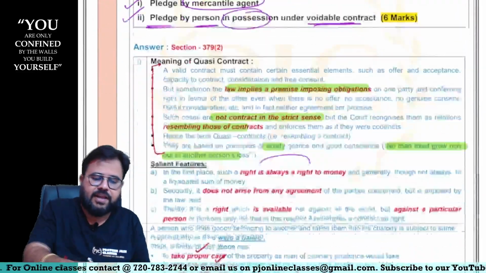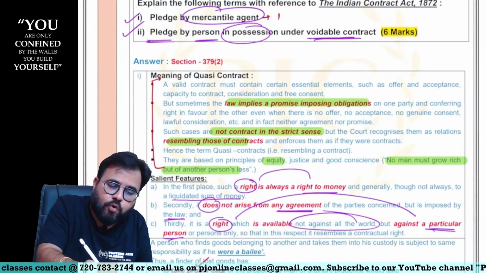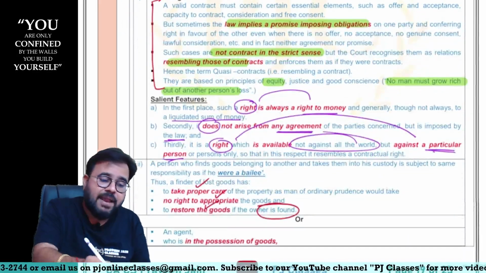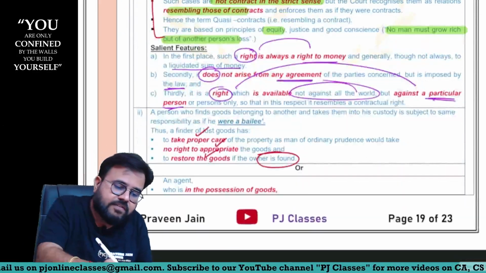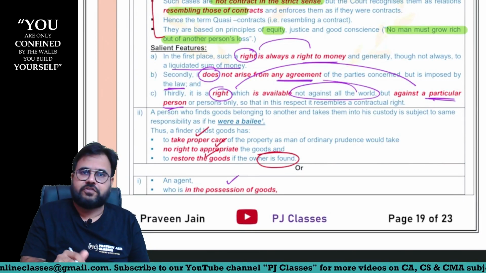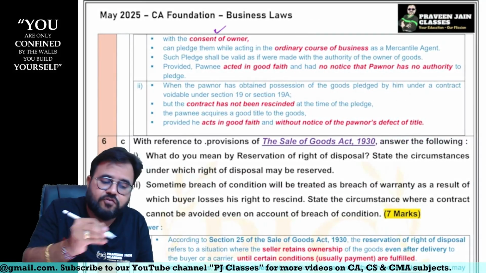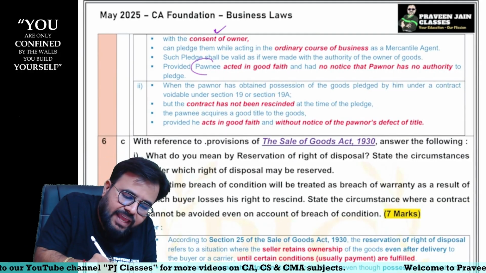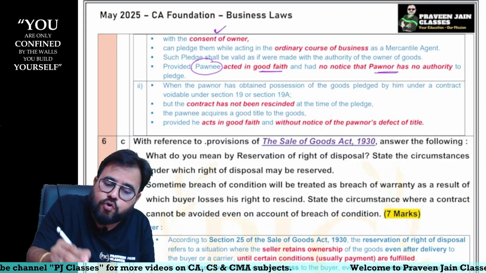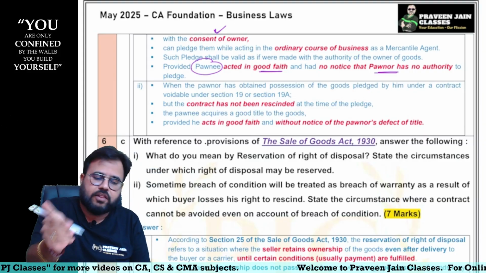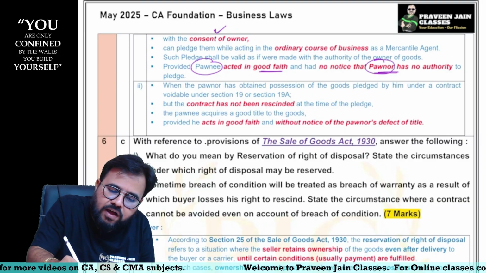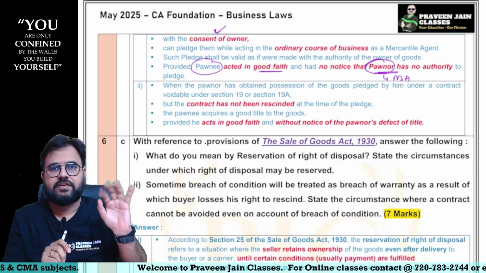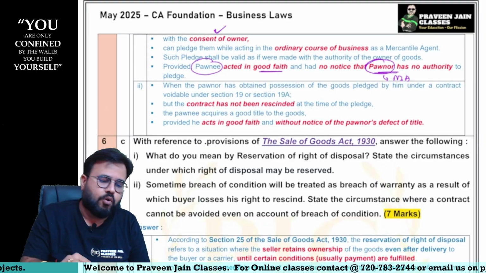Now, pledge by mercantile agent. Is a mercantile agent an owner or non-owner? Non-owner. So here pledge is happening by a non-owner. Can a mercantile agent do the pledge? Answer is yes. Condition, first, he should be in possession of the goods. Second, he is doing this with the consent of the owner. Third, this pledge will be valid if the pawnee acted in good faith and had no notice that the pawner had no authority to pledge. Here, who is the pawner? Pawner is nothing but that mercantile agent. So if these 3 conditions are fulfilled, then this pledge by a non-owner is allowed.